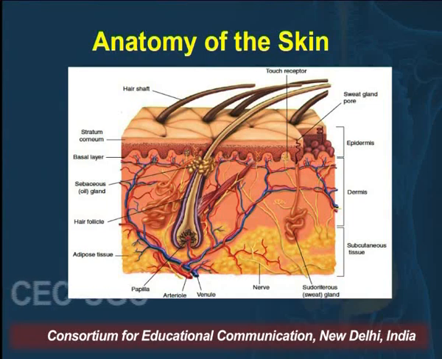Let's look at the diagram of skin, that is, the anatomy of the skin. In this diagram, we can see the three different layers of skin: epidermis, dermis and hypodermis. The hypodermis is also called the subcutaneous layer, and in the skin we can see the hair follicles, hairs, the sweat glands, and some arteries and veins. The yellow one is the fat which is stored underneath the skin. So this is the structure of skin.